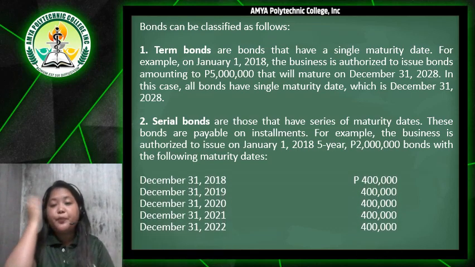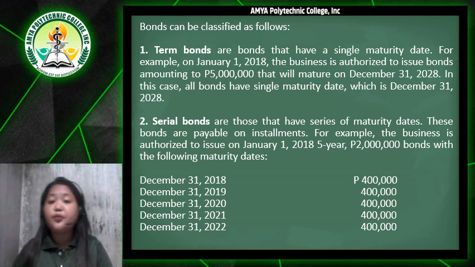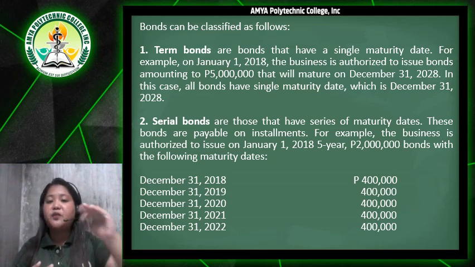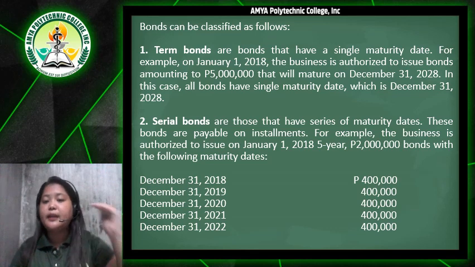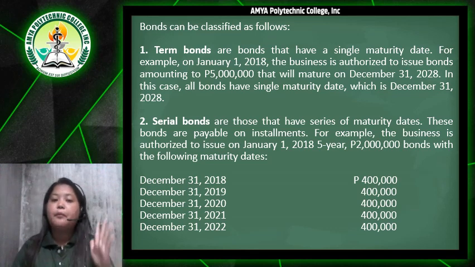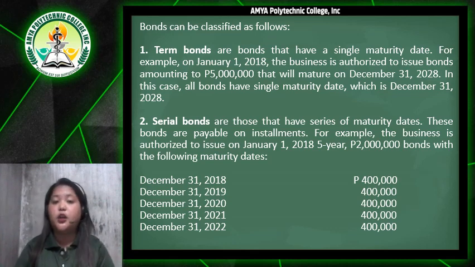First, it will start of course by December 31, 2018. The 2 million pesos bonds, you need to divide into 5 years. So that means every end of December, you will pay an installment which is 400,000 pesos. So that is for the serial bonds.